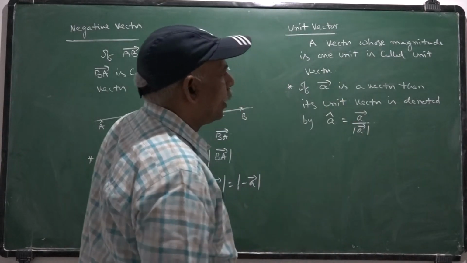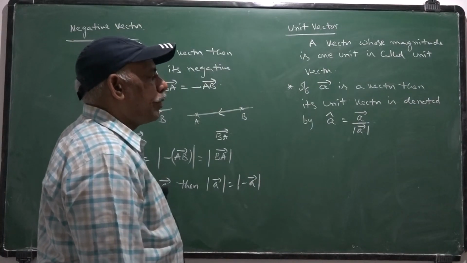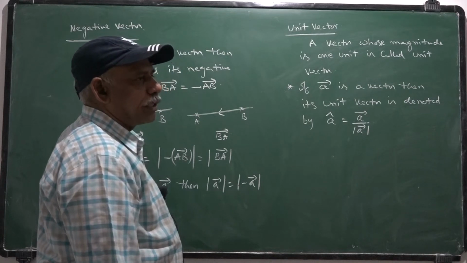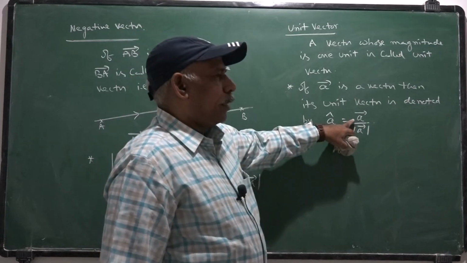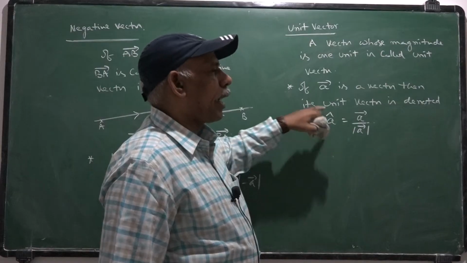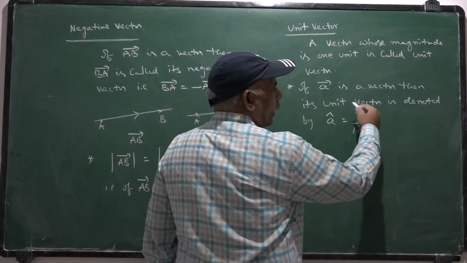A bar is a vector, then its unit vector is denoted by A cap, whose magnitude is 1 unit. So, A bar by modulus of A bar is nothing but A cap itself. Here the denominator is a scalar and the numerator is a vector.